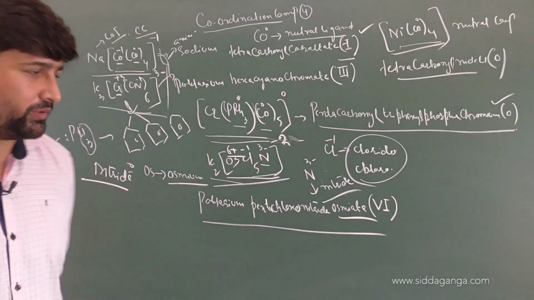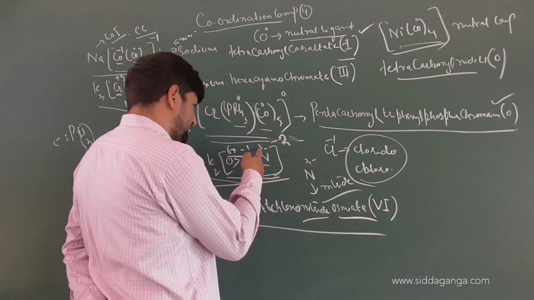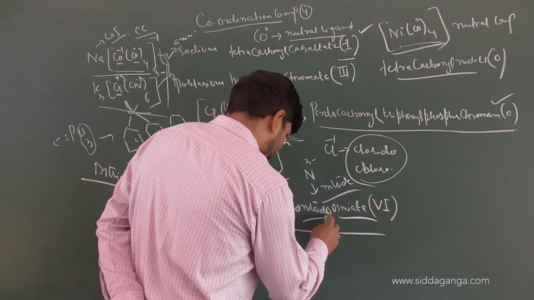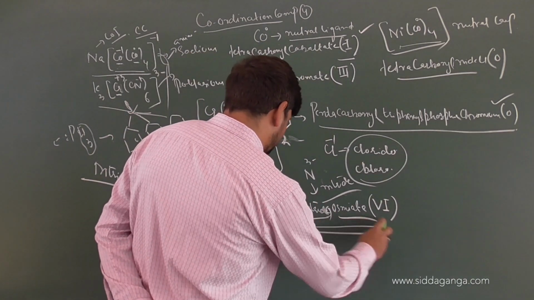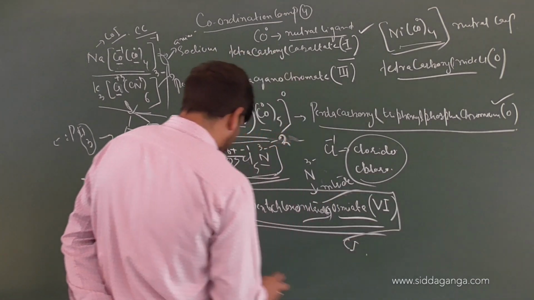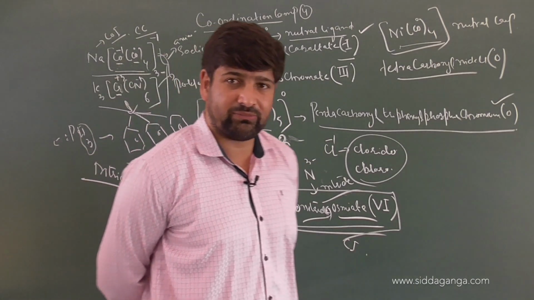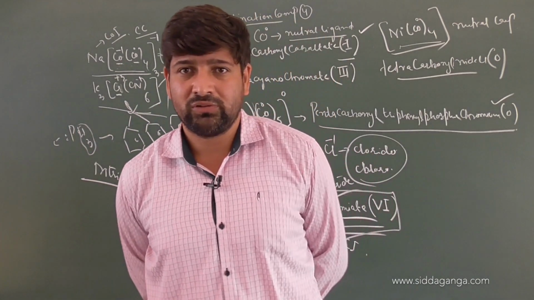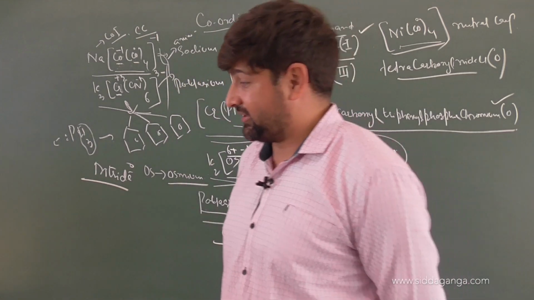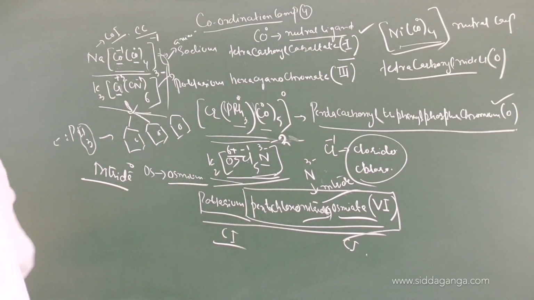Right or not? Good. Now one more change here. It is nitride, right? The charge ends with -3, so it will be nitrido. This whole name will be together because this whole is a complex ion and this is our counter ion. Are you understanding how to write the names of the complexes, children? Yes, because we have already learned the rules clearly in our last discussion.